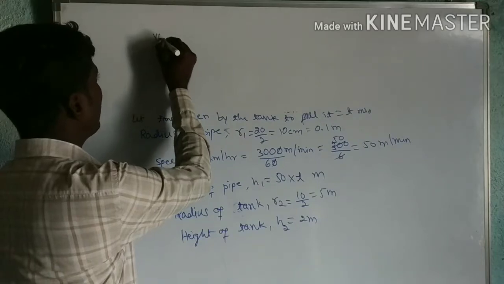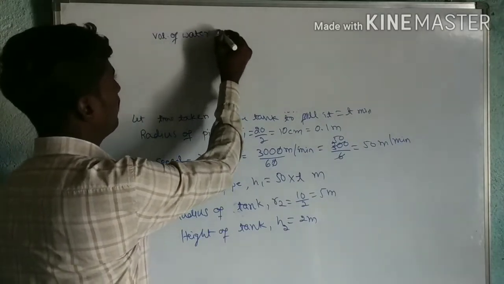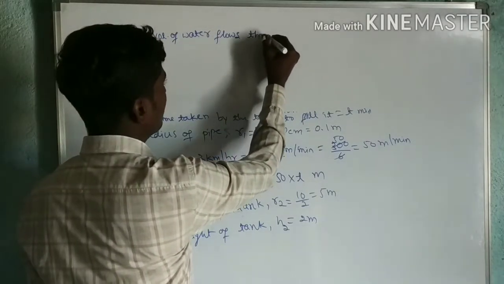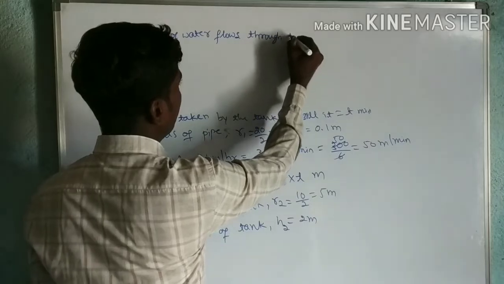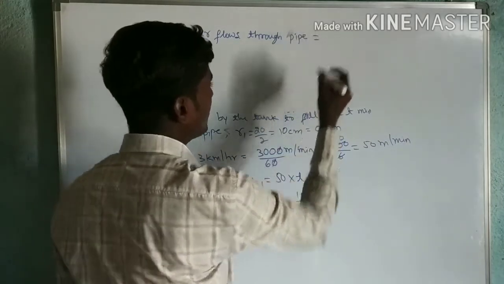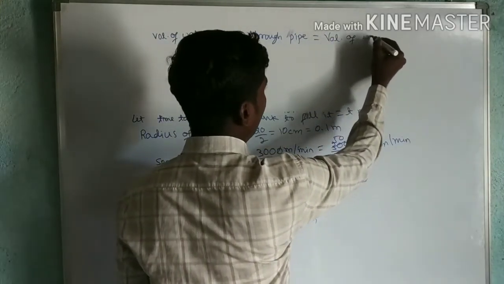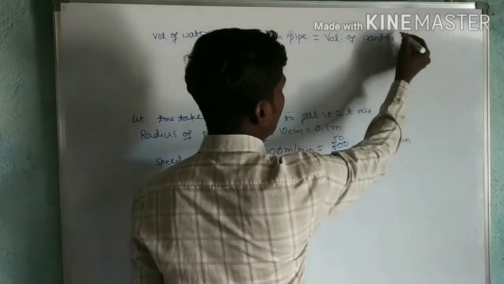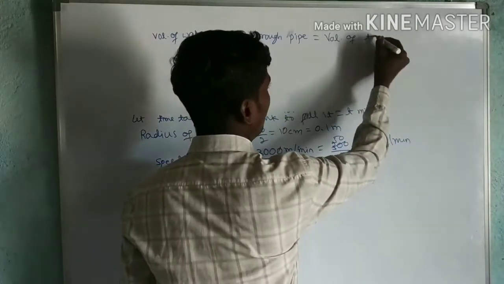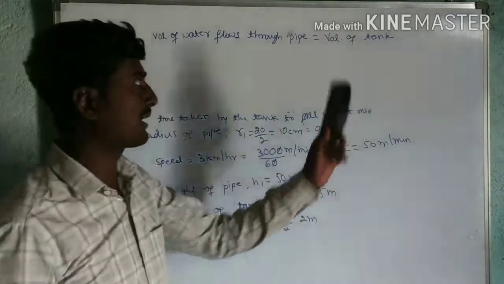So the volume of water that flows through the pipe is equal to the volume of water in the tank, or the volume of the tank.